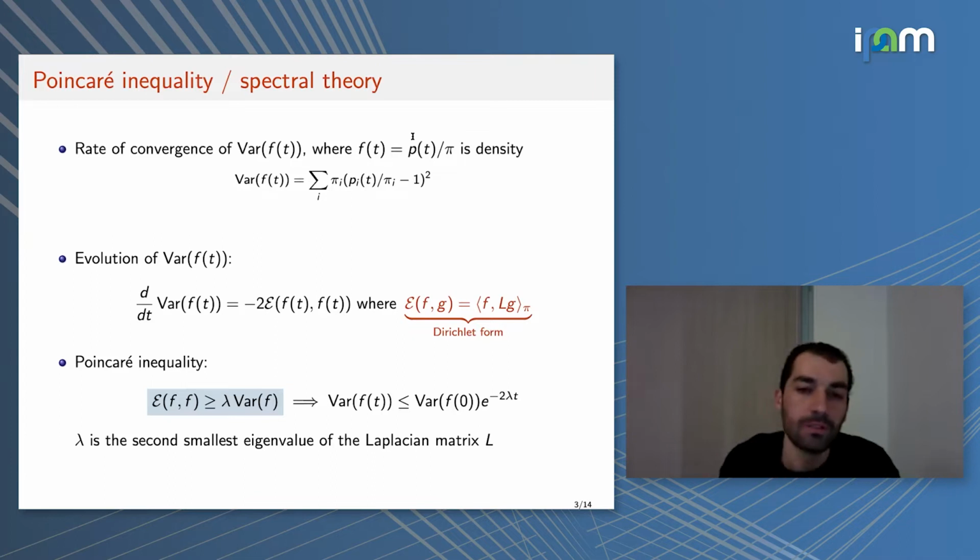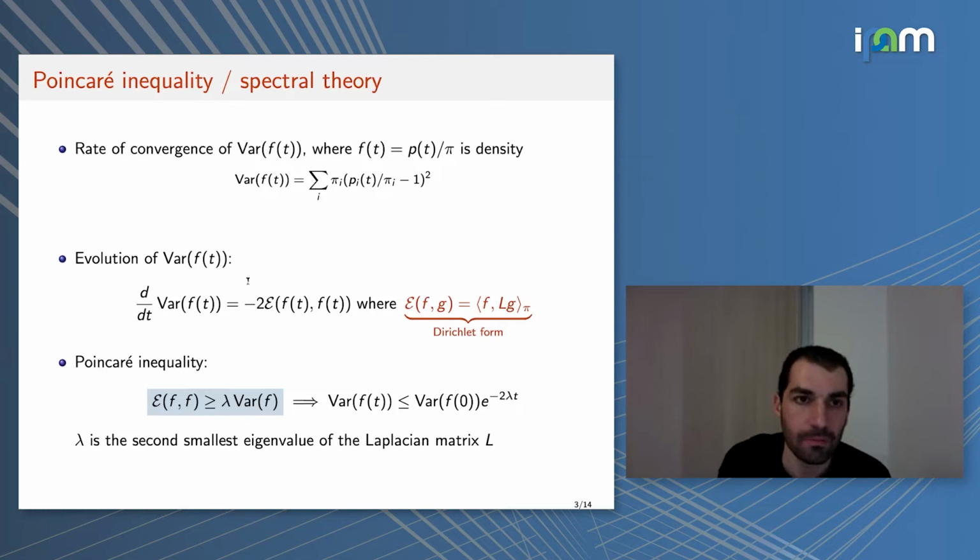Using the evolution equation for P, one can derive very easily, using the chain rule, the evolution of the variance of f of t. What you get is that the derivative of the variance is the negative of this quadratic form, the so-called Dirichlet form, which is just the bilinear form associated to the Laplacian L. The Laplacian I introduced in the last slide is just identity minus K. So we have this differential equation for the variance.